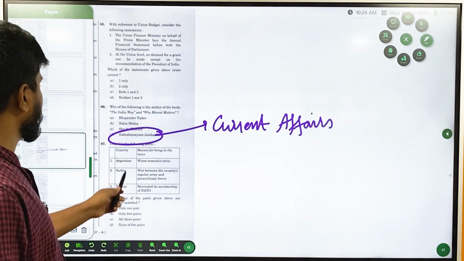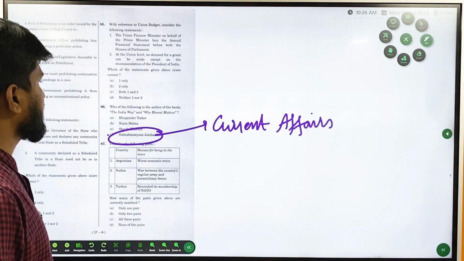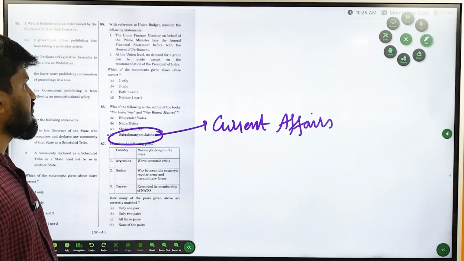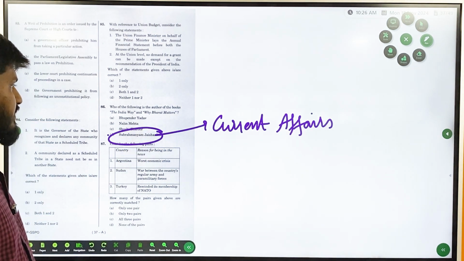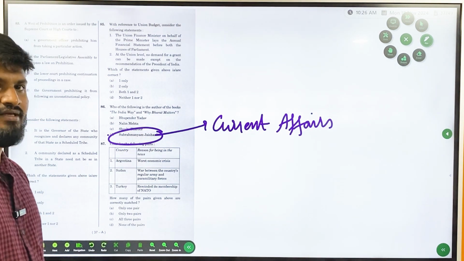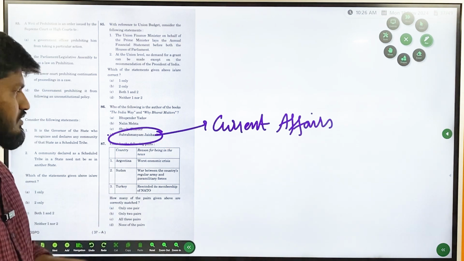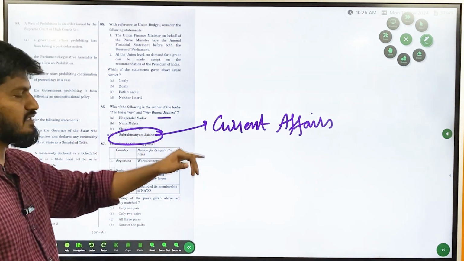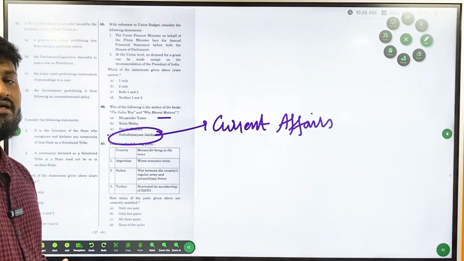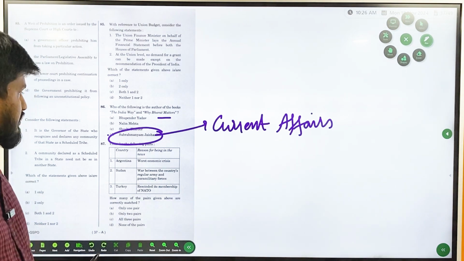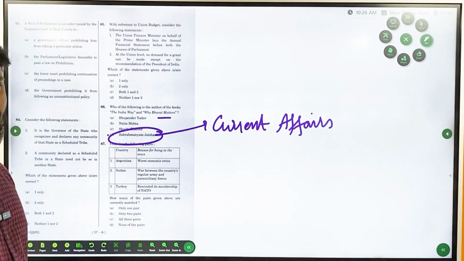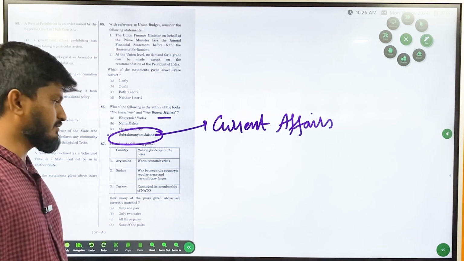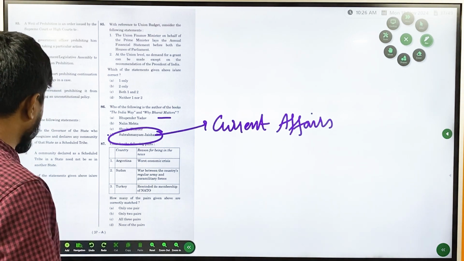Okay, so this is more of a current affairs question, but still, it is about the books The India Way and Why Bharat Matters. I already explained this in polity. Again, it is current affairs based because it is talking about The India Way and Why Bharat Matters. That is more of a current affairs based historical question. So the correct answer is Subramanian Jaishankar, Foreign Affairs Minister of India.